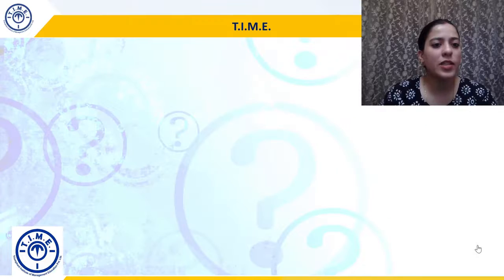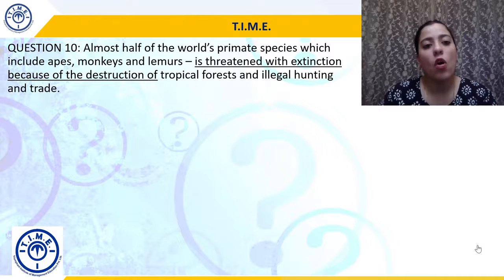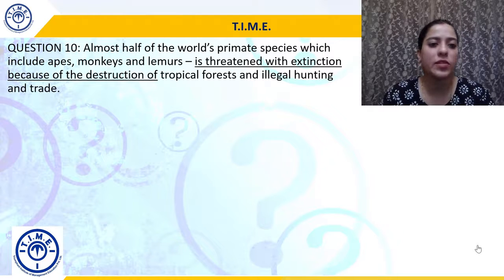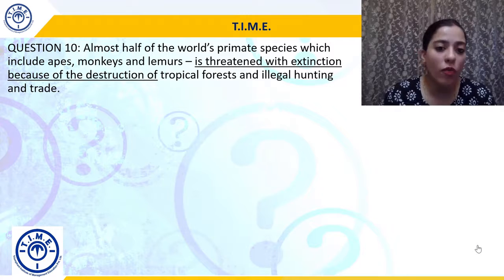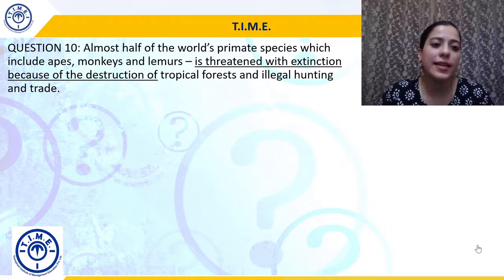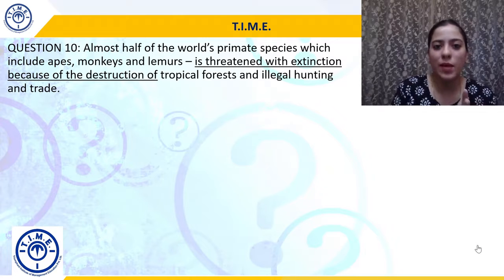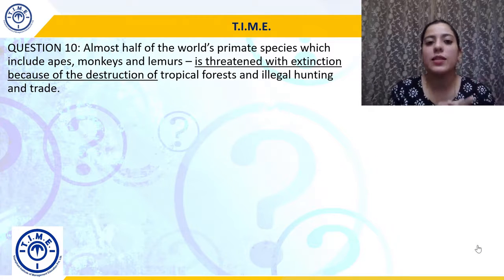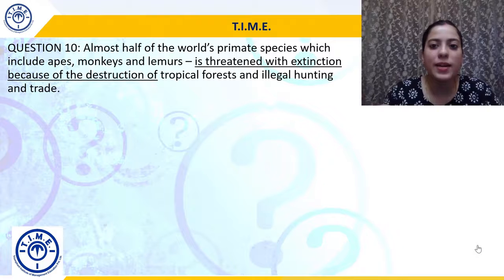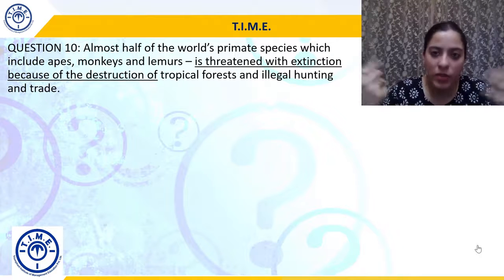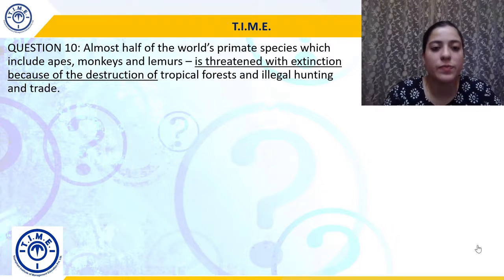Alright, let's move on to question 10. Almost half of the world's primate species, which include apes, monkeys, and lemurs, is threatened with extinction because of the destruction of tropical forests and illegal hunting and trade. Almost half of the world's primate species, primate matlab apes, monkeys, lemurs, is threatened with extinction, will be completely dead without the possibility of regeneration or survival because of the destruction of tropical forests and illegal hunting and trade.